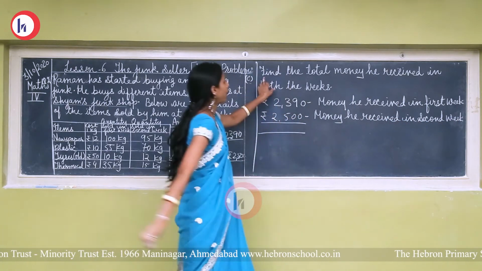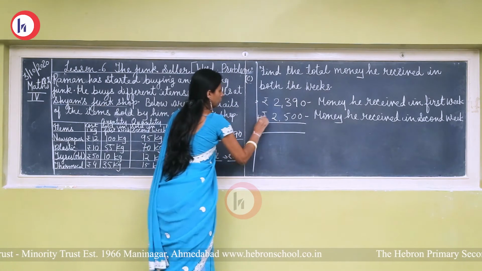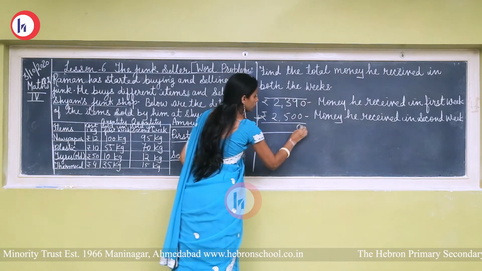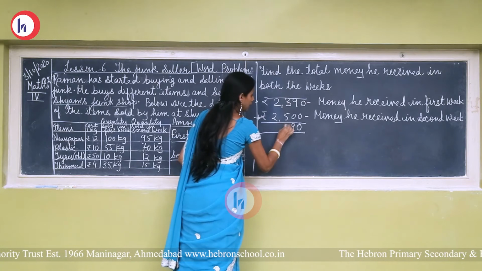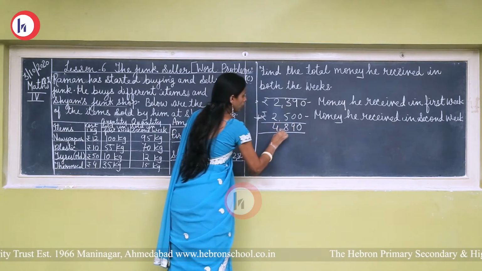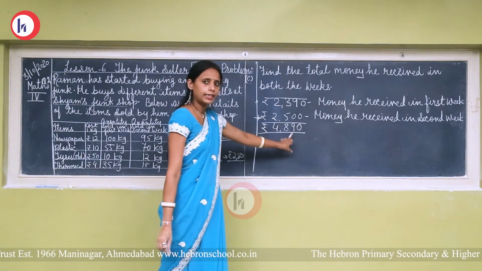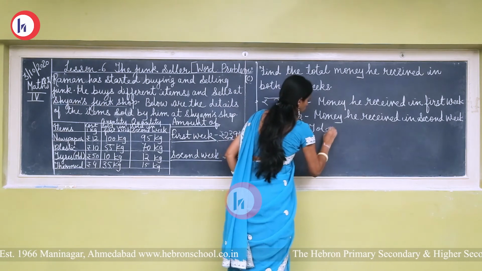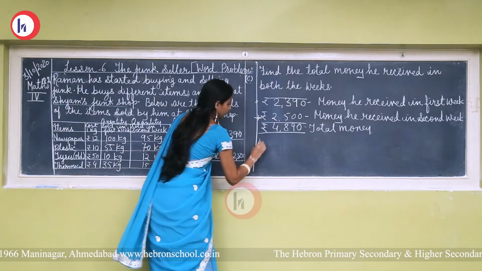So here we have to find the total money. So we have to add here. Okay. 0 plus 0, 0. 9 plus 0, 9. Now 3 plus 5, 8. 2 plus 2, 4. So total amount is rupees 4,890. So total money. Then answer.